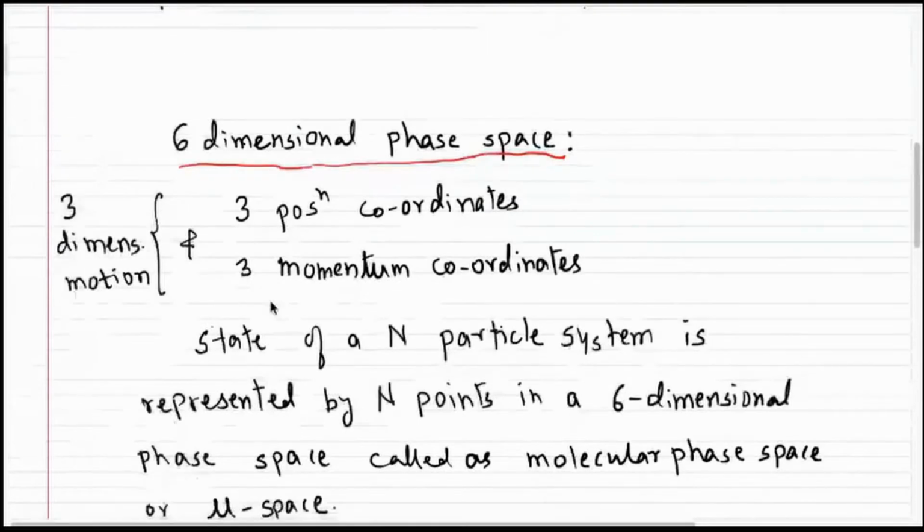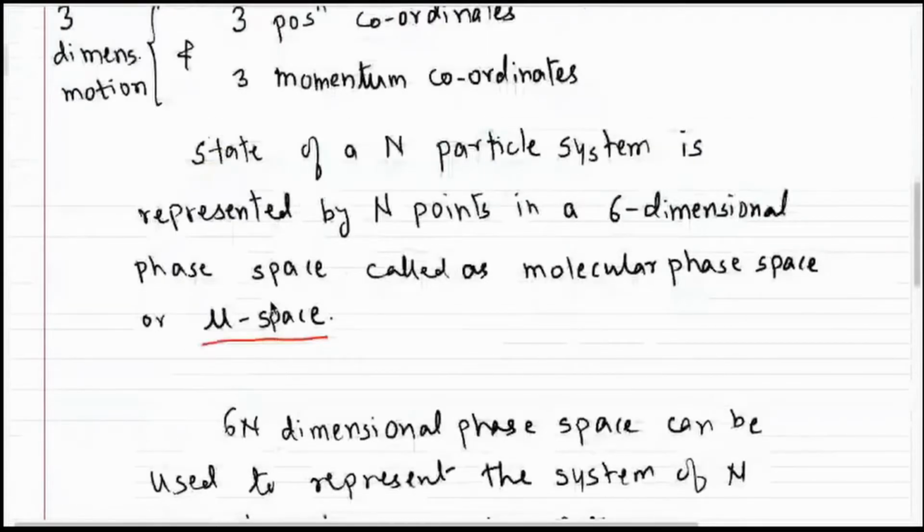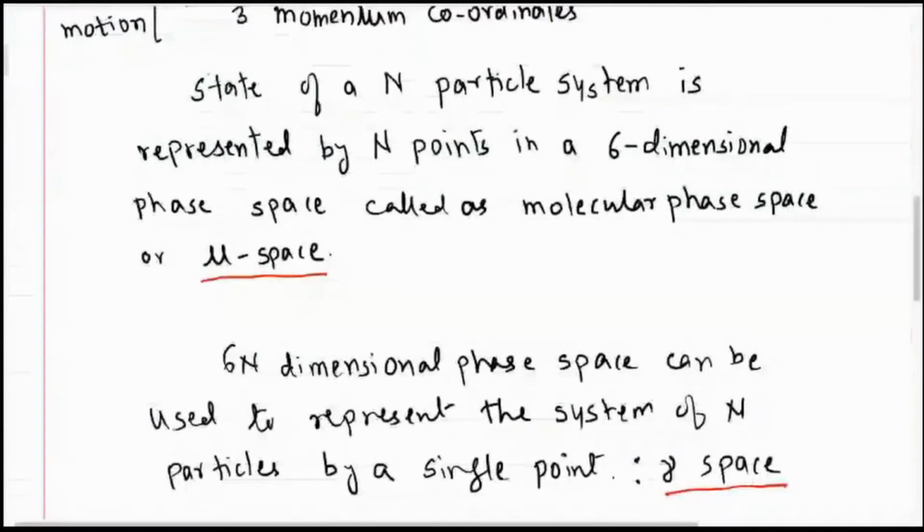Now, the state of a system having n particles. If there are n particles in the system, then we have to consider one point for every particle in that phase space, which right now is the six-dimensional phase space. If you want to locate the system in this six-dimensional phase space, you have to consider the three coordinates for position and three coordinates for momentum for every point.